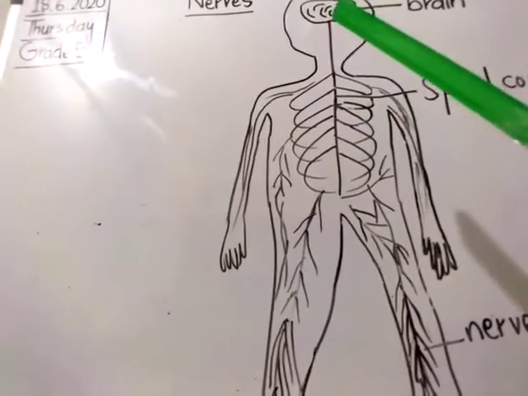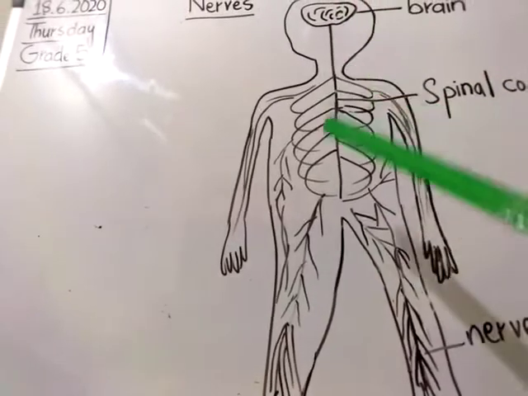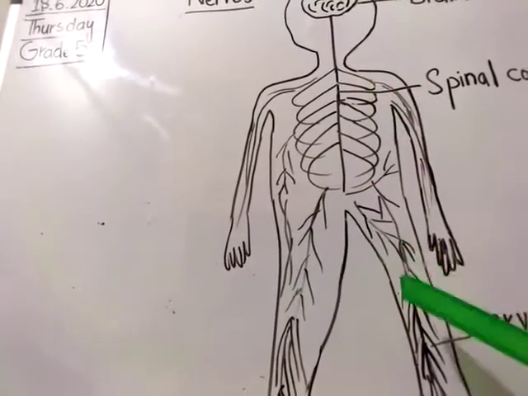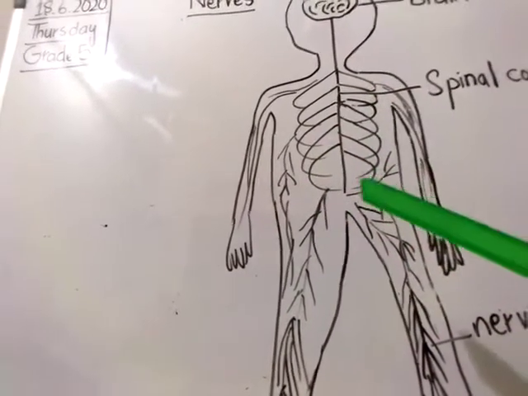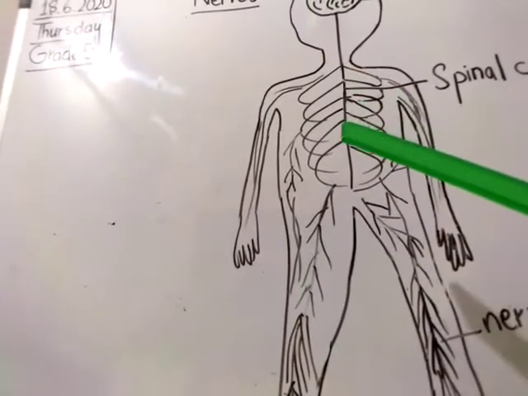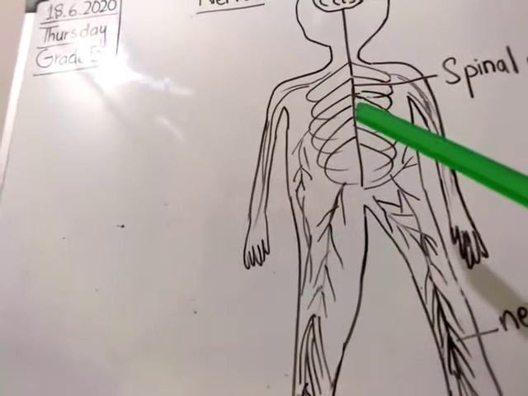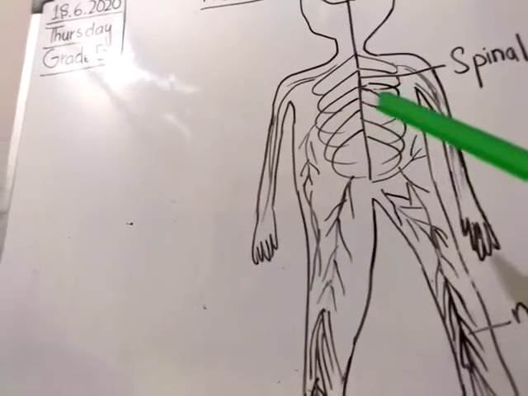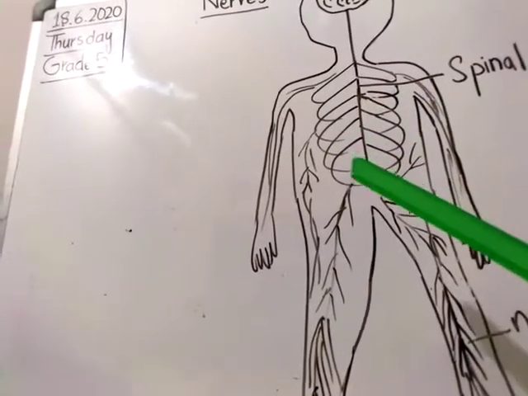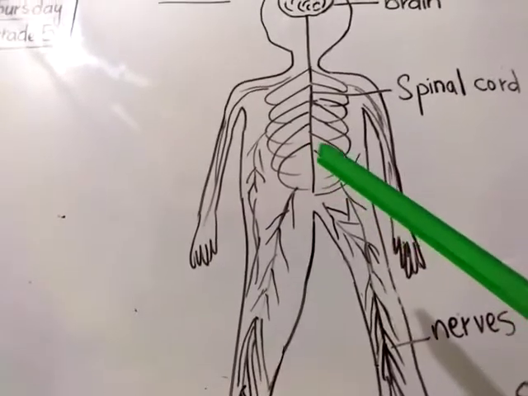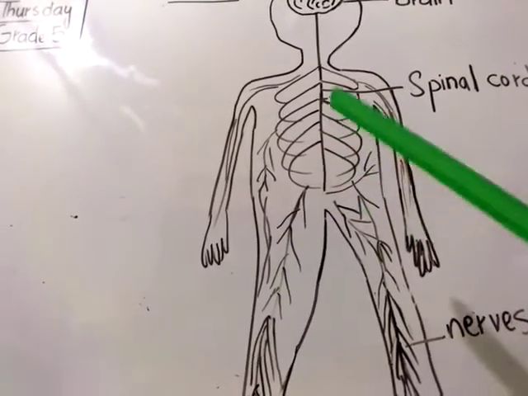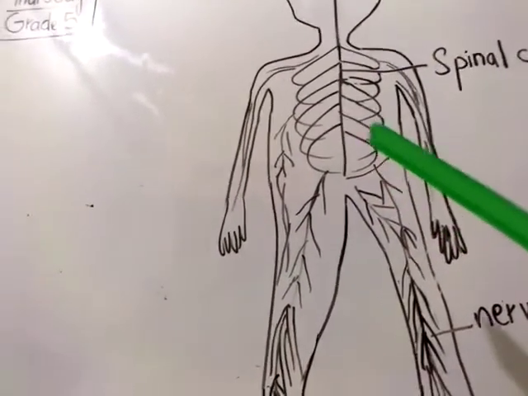And the nerves from other parts of the body, look at the other part. This is called the other part of the body. The remaining part of your body is connected with the spinal cord. Look, these are the ribs, and here also there are so many veins, so many nerves. They are also connected with the backbone. So they are connected with the spinal cord.